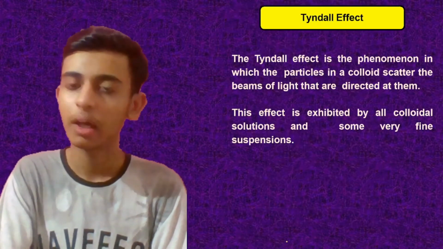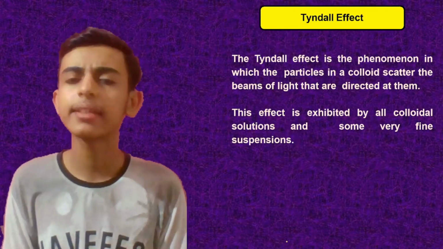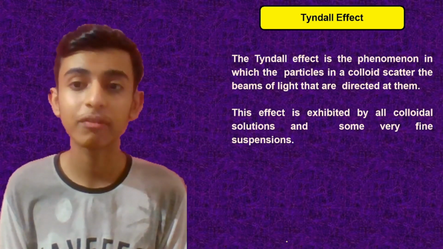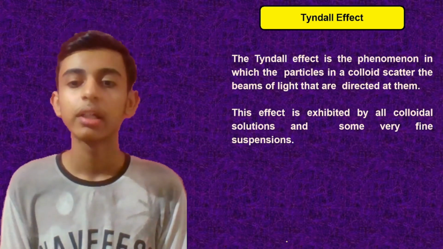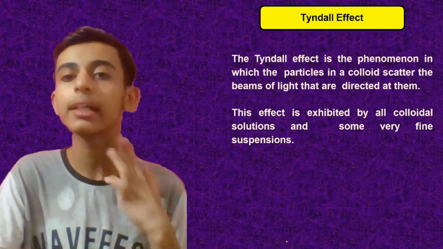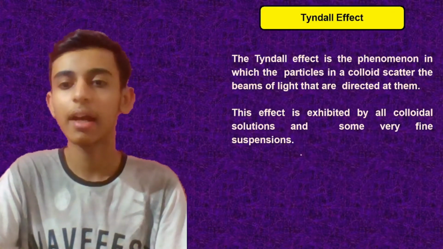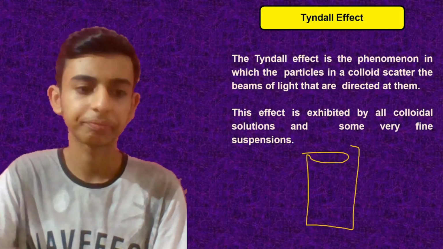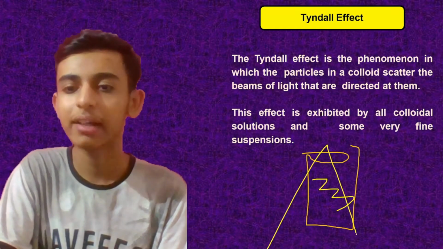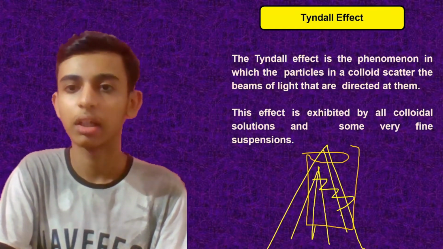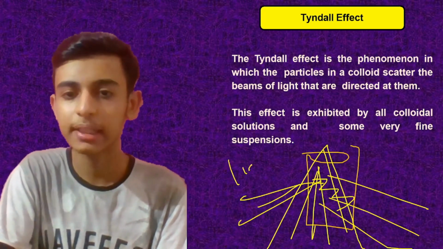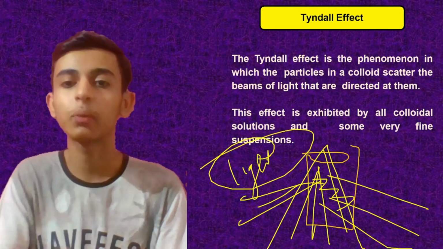Okay, now moving on to the Tyndall effect. What is this? It is the phenomenon in which the particles in a colloid scatter the beams of light that are directed at them. Colloid we will be studying in a minute, but just understand this. Suppose I have this colloid. Okay, let's say this is my colloid. If I direct a beam of light, then it will be scattered in all directions and you will be able to see the light. The path of the light will be visible to you.